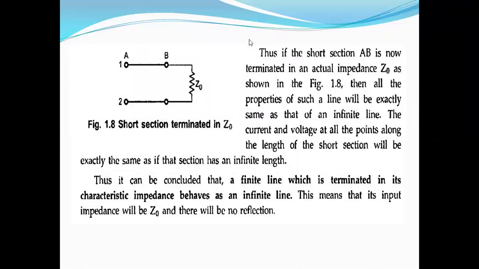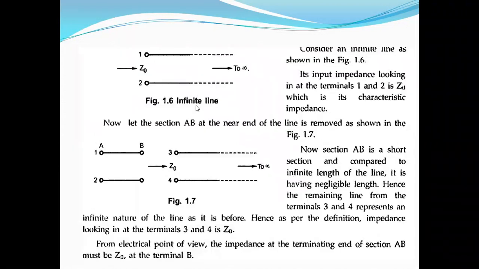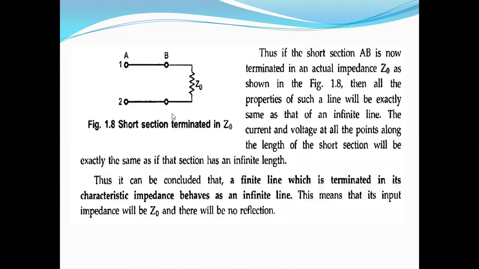Now you see here, what are the finite line? This finite line is terminated with Z naught. So the output impedance of this line is the same as the input impedance of this infinite line. Whatever the impedance is offered, it is Z naught that is terminated here. So we are considering the short section. This line is terminated with Z naught.